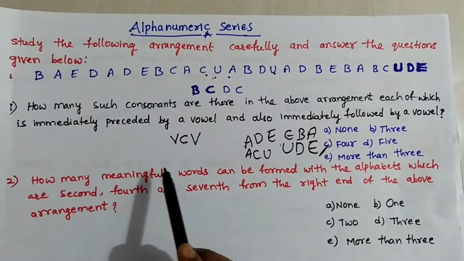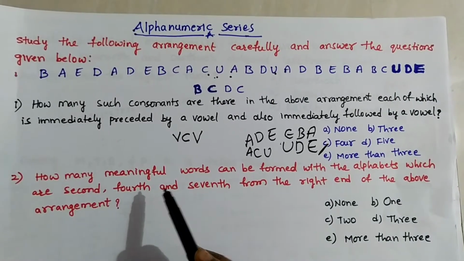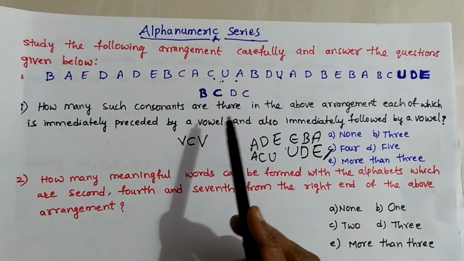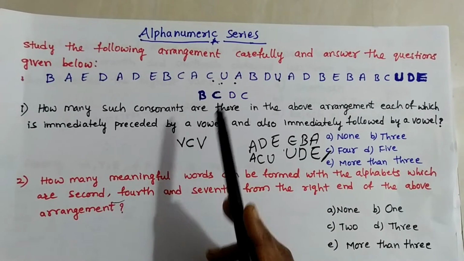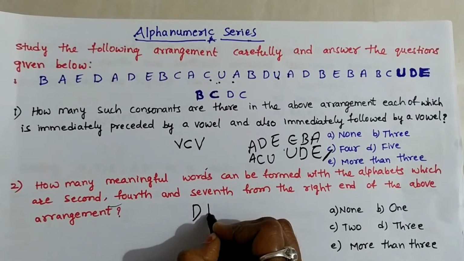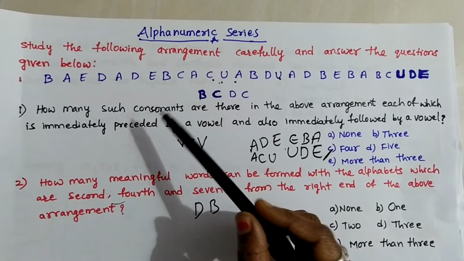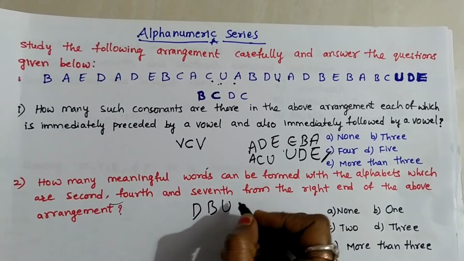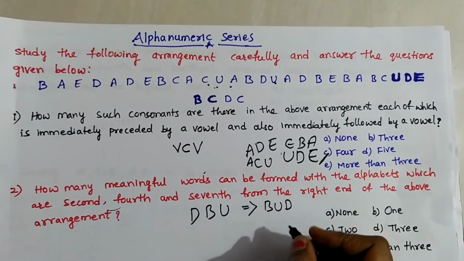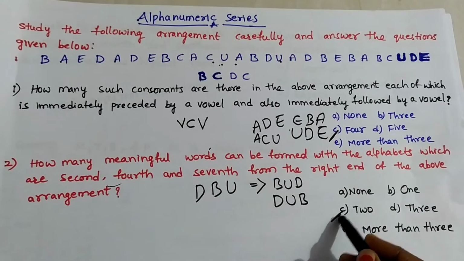Next question, how many meaningful words can be formed with the alphabets which are 2nd, 4th, 7th from the right end of the above arrangement? From the right end we should take the second element, that is D, and the 4th element, that is B, and the 7th: 4th, 5th, 6th, 7th. U is the 7th element. We can form 2 words, BUD and DUB. C is the right answer.